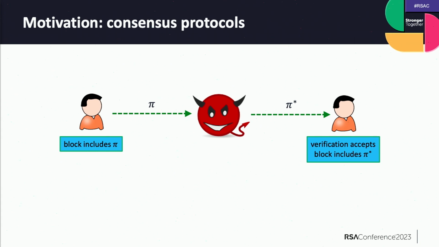And let's say there's a man-in-the-middle adversary who can change the message sent between the two honest parties. So this adversary can replace this proof pi with some other proof pi star. And if this pi star is still valid, then the receiver will accept. And this means that the two blocks for the two different honest parties will be different. So there's actually no consensus reached.